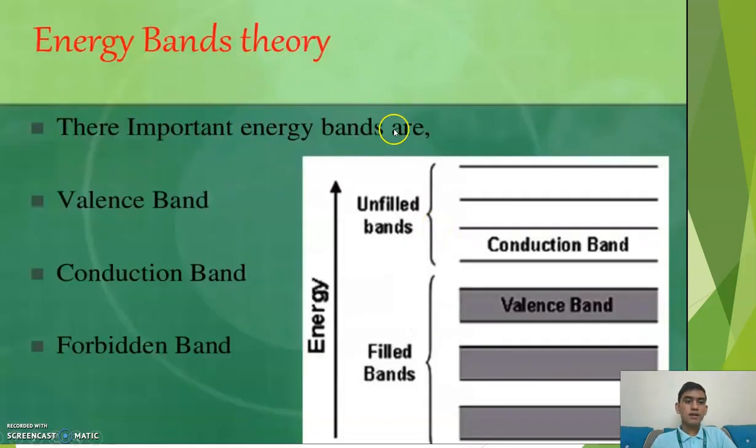So what are energy band gaps? There are three important bands in energy: valence band, conduction band and forbidden band. See, we can see this. So we will discuss these in detail about the band theory.